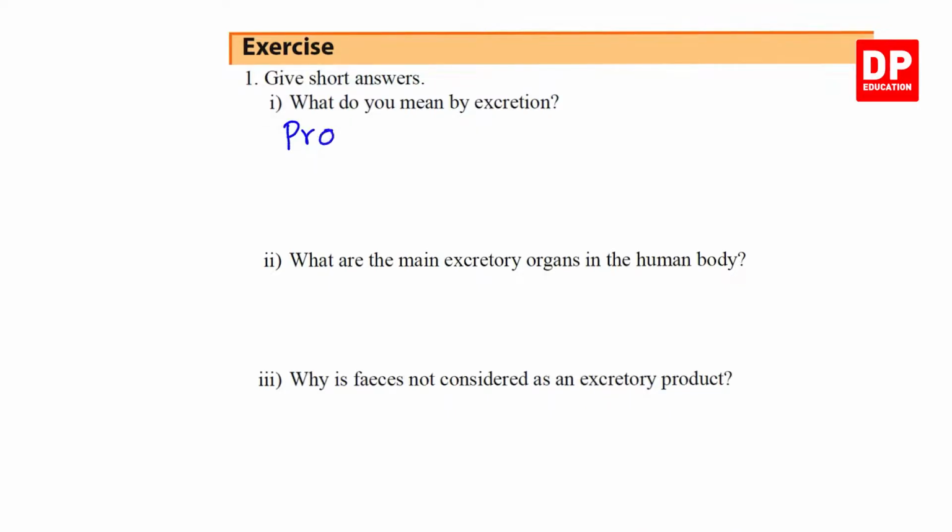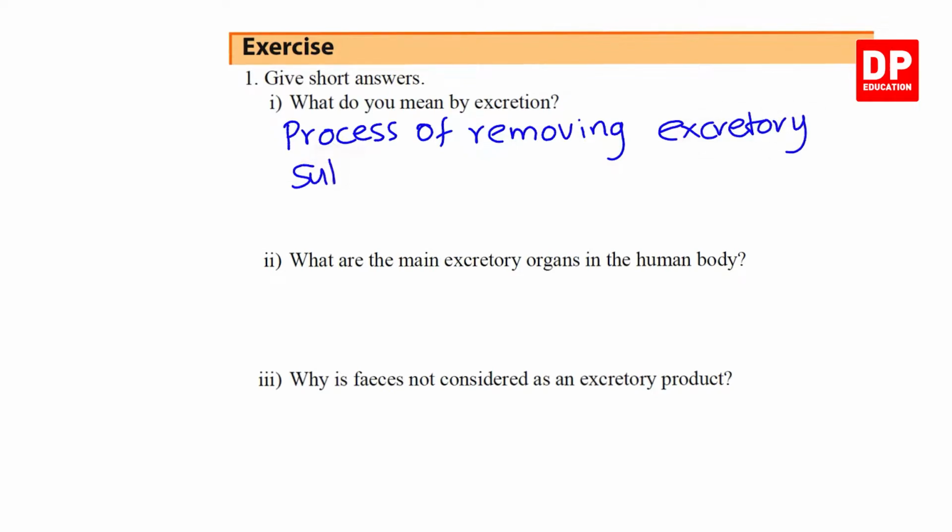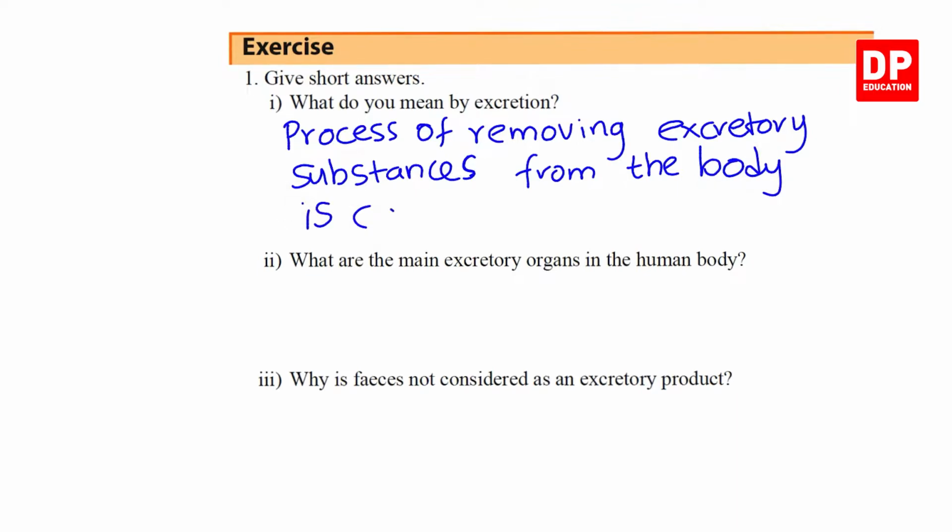Process of removing excretory substances from the body is called excretion.